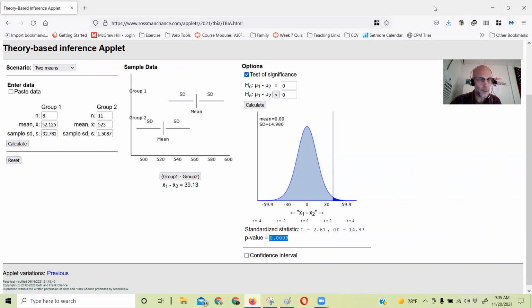Okay, so that's how I got it to work, and it worked pretty well. Copying and pasting it in just didn't work with the applet. It used to. They changed something so it doesn't, but summary statistics work. So hopefully this helps.